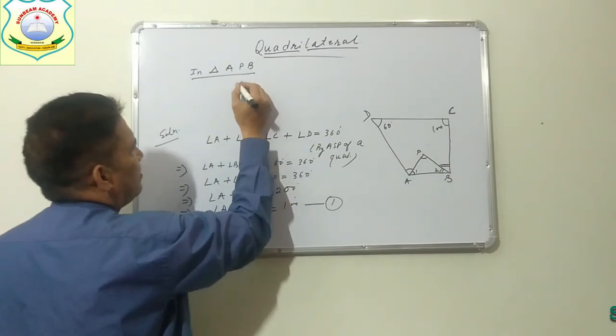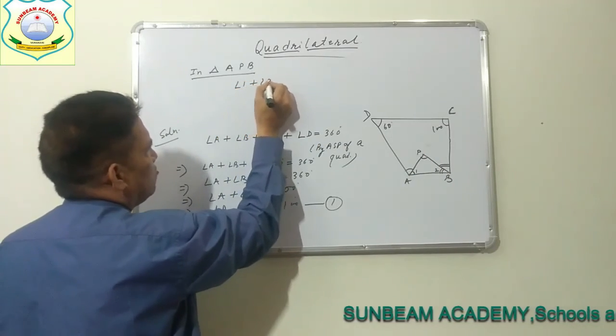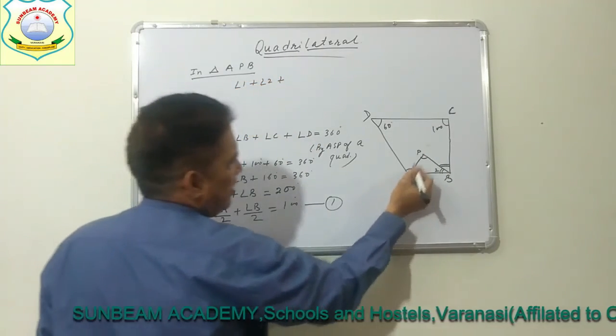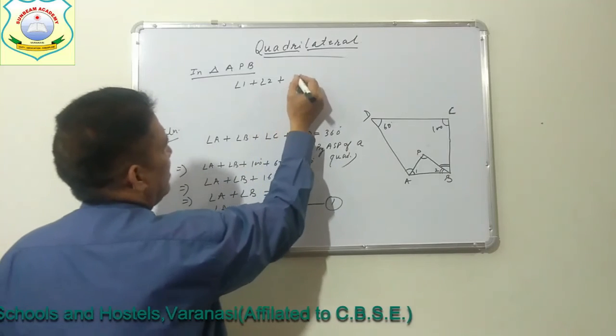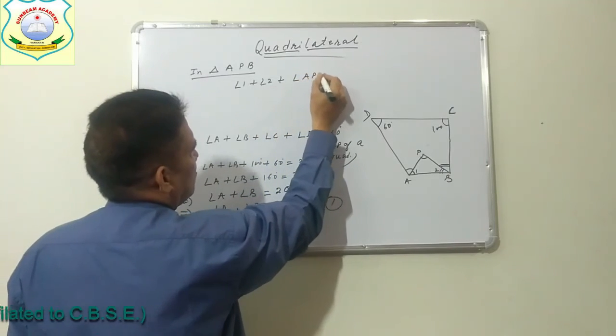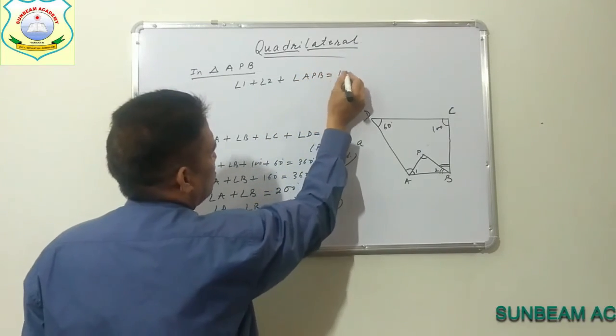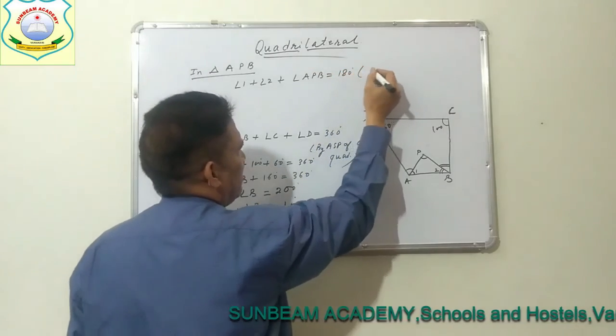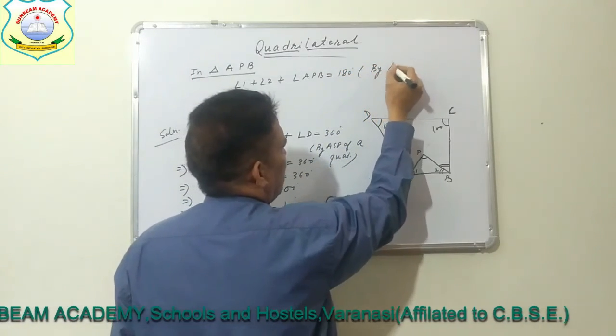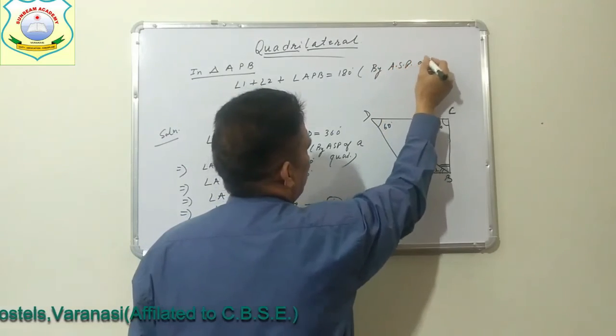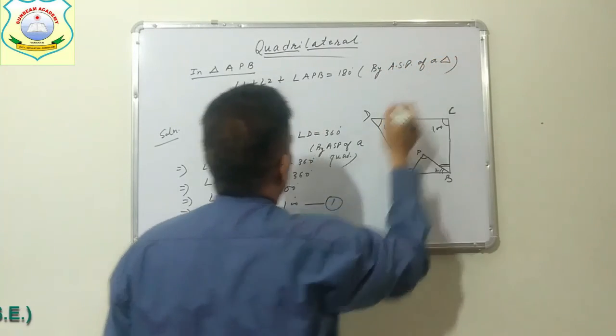So angle 1 plus angle 2 plus angle APB is equal to 180 degrees. Why? By the angle sum property of a triangle.